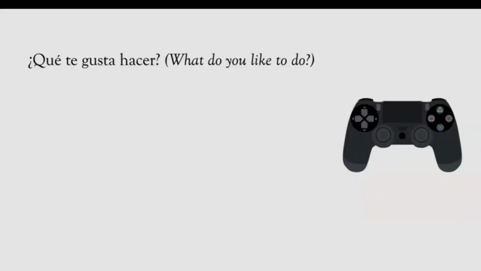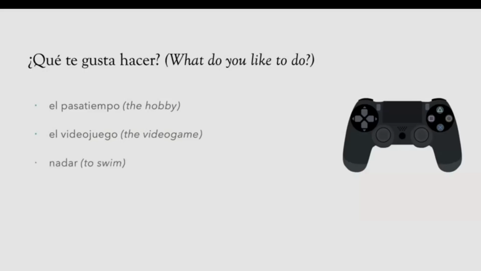Let's start. ¿Qué te gusta hacer? What do you like to do? El pasatiempo, the hobby. El videojuego, the video game. We also have different activities like nadar, to swim, and for that we have the questions I was mentioning before: a qué hora and con quién.